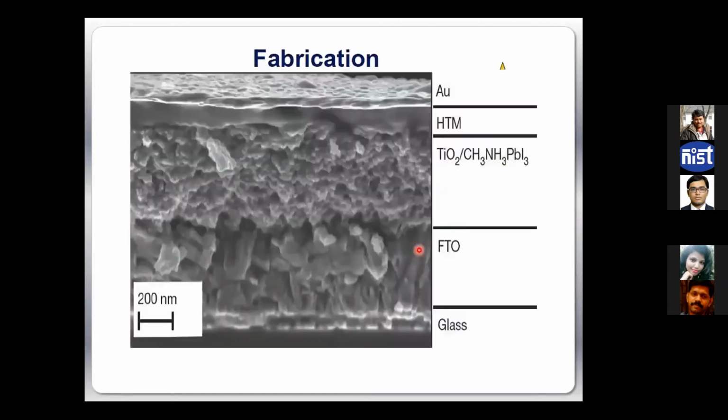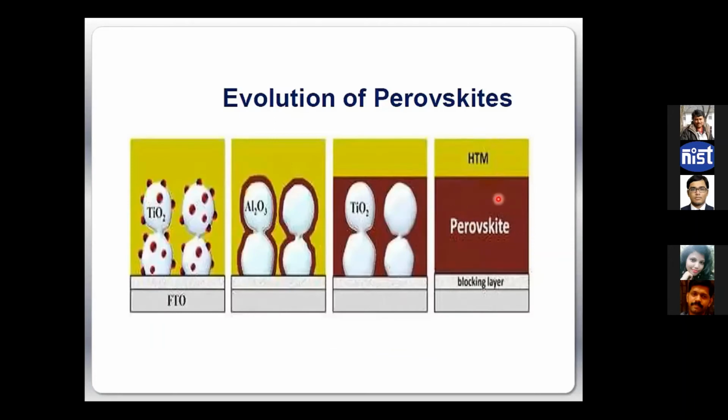What is the novelty of these materials? Unlike organic or polymer solar cells, these materials have a very high dielectric constant. They have every advantage of organic or polymer materials, but apart from that, they have another advantage, which was the grand challenge for organics: these molecules do not produce excitons at room temperature. Because of their high dielectric constant, wherever you generate charges at room temperature, they are immediately free charge carriers, right? So that is one advantage over organic solar cells.